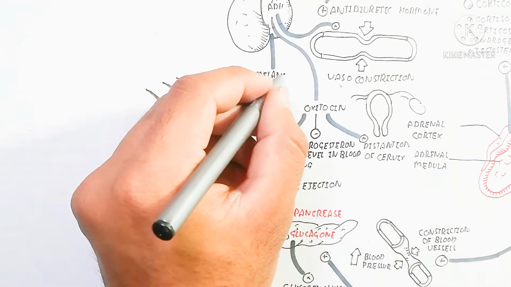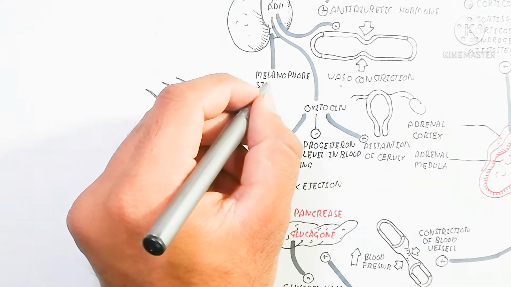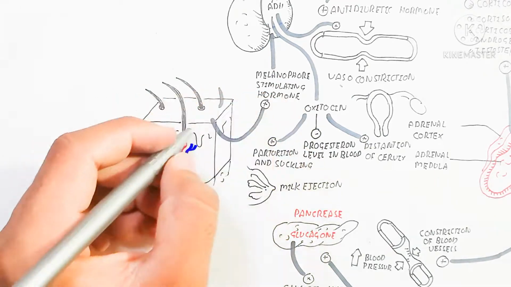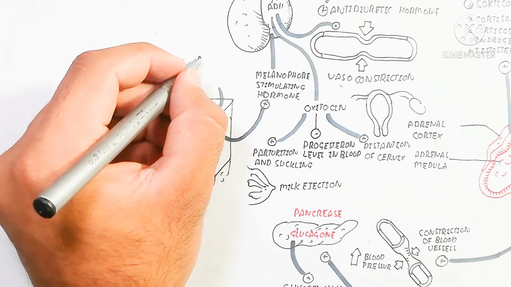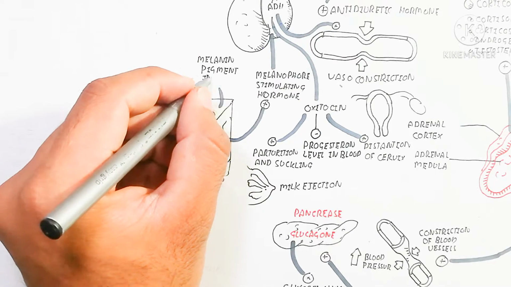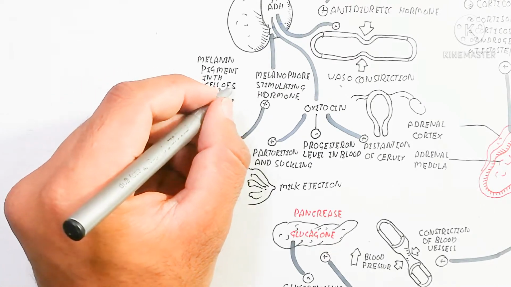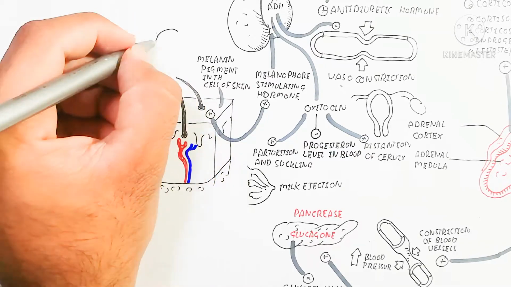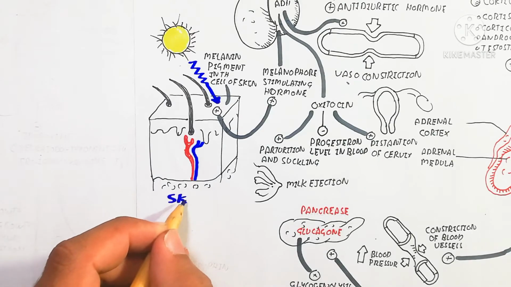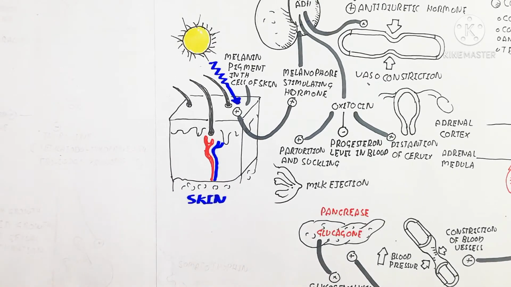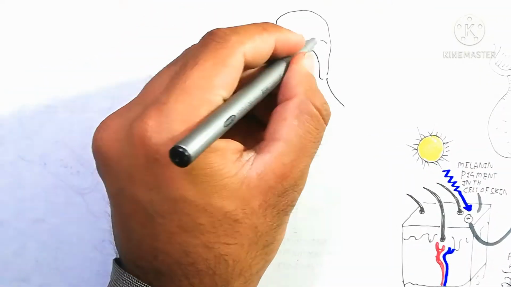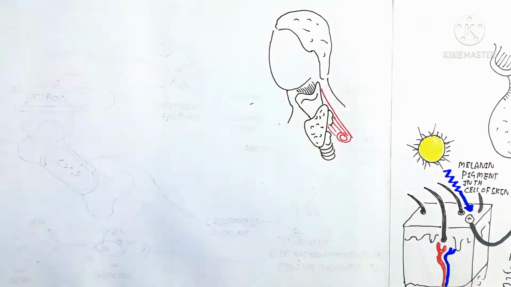On the other hand, parturition and suckling, that is the milk ejection, are due to oxytocin, which has the property of vasodilation. So the vasodilation is due to oxytocin, while the antidiuretic hormone is used for vasoconstriction. The melanophore stimulating hormone is stimulated from the median lobe of the pituitary, and it goes to the melanocytes of the skin to increase the melanin pigment of the skin. So the light is stimulated to it. Here is the skin.